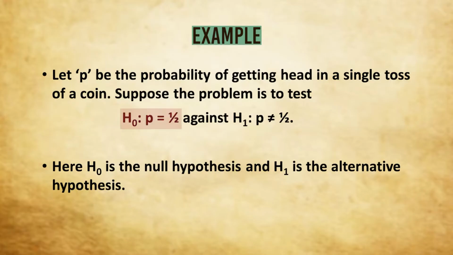So here H0 is the null hypothesis, P equals to half. Now look at H1, P not equal to half. That means H1 is contradicting H0. So in this sense, it is the alternative hypothesis. Now, on the basis of the sample observations, if we accept H0, then automatically H1 will be rejected, and if we reject H0, then automatically H1 will be accepted. So I again stress upon the fact that we will test the null hypothesis only. We will not test the alternative hypothesis.